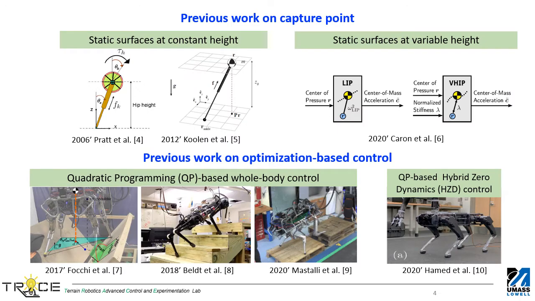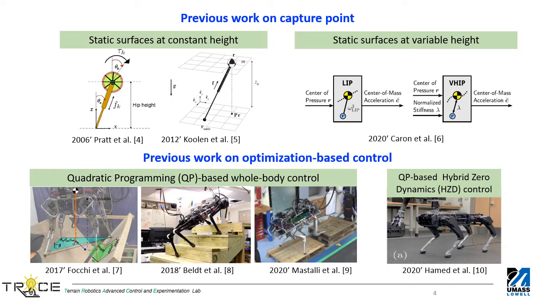The concept of capture point was derived in 2006 for locomotion at a constant height on static surfaces. The N-step capturability concept was presented by Cullen et al. in 2012. These concepts have been widely used for footstep planning and push recovery during leg locomotion.